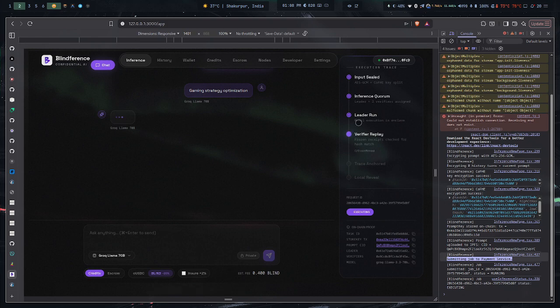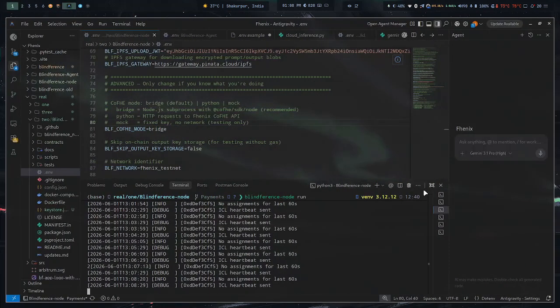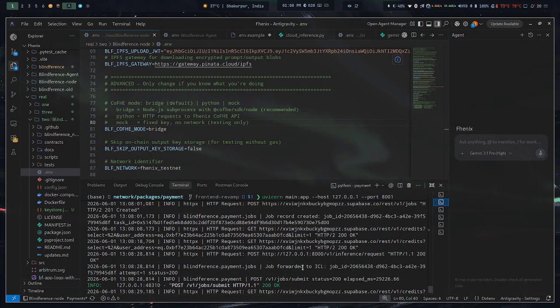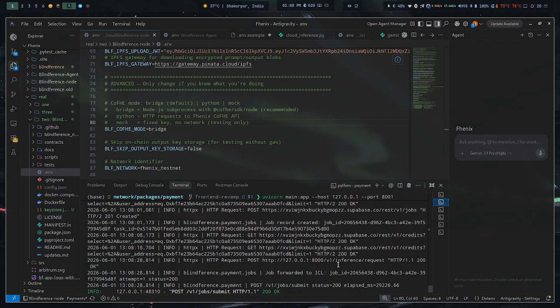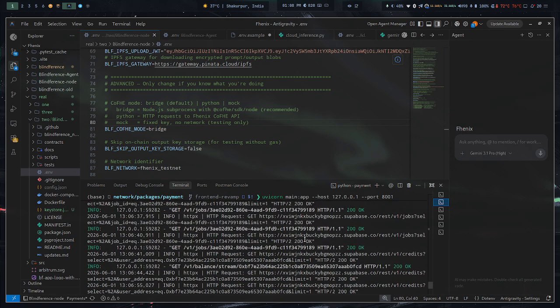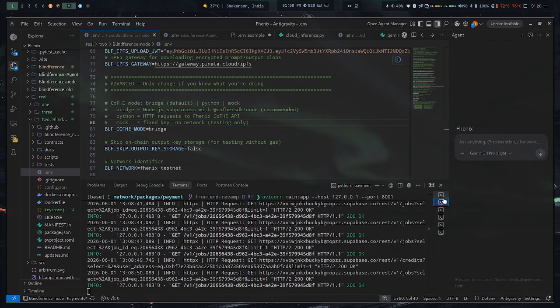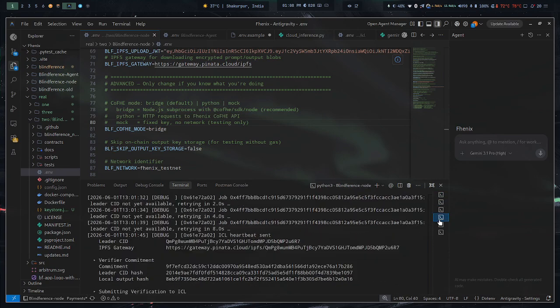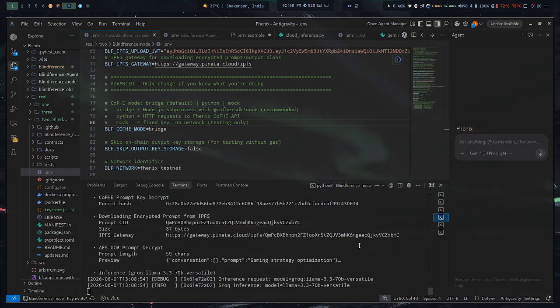You can see the inference quorum has been reached with leader and verifier. The leader is running, and we're going to be replaying all these leader runs, so we can see what is actually happening. The job was forwarded to the ICL, basically the inference coordination layer, the job has been created, and you'll see the reduction of the credits sooner or later. Yeah, so you can see the ICL has received the job, and look at this, the verifier is actually running the job.